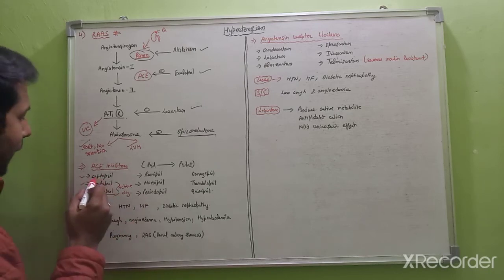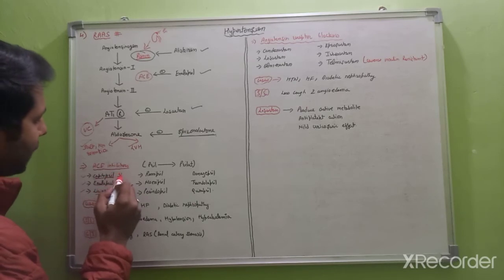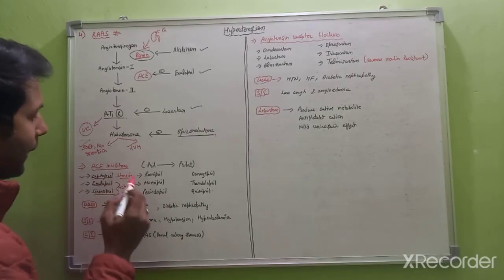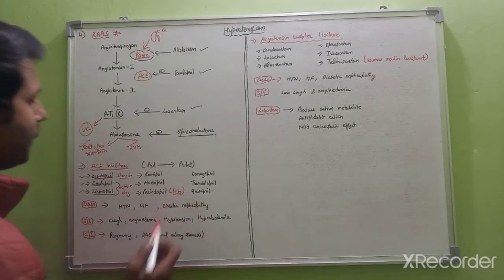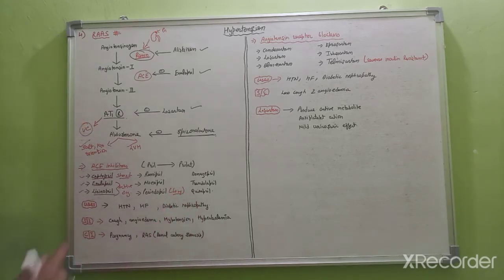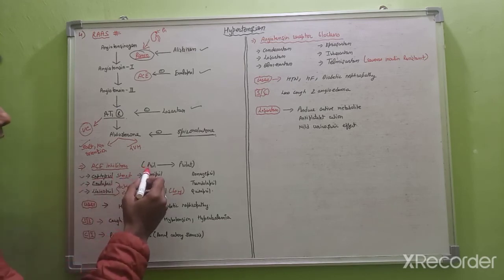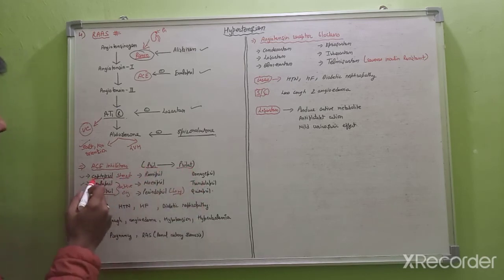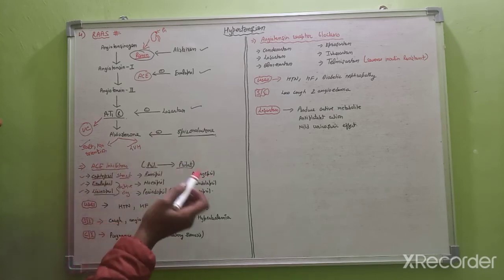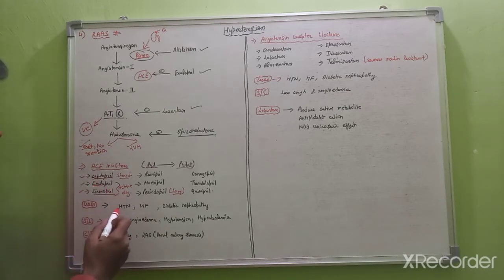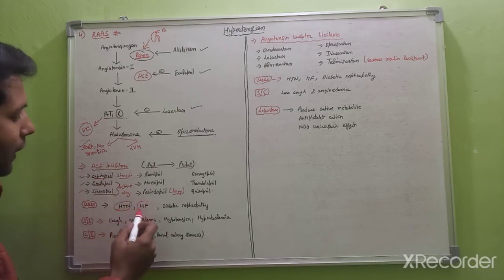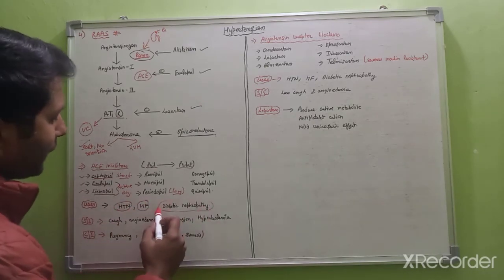Captopril is the shortest acting ACE inhibitor, and perindopril is the longest acting ACE inhibitor. All these drugs which are prodrugs convert pril into prilat; for example, captopril will convert into captoprilat, which is the active form of the drug. These drugs are used in the management of hypertension, heart failure, and diabetic nephropathy.